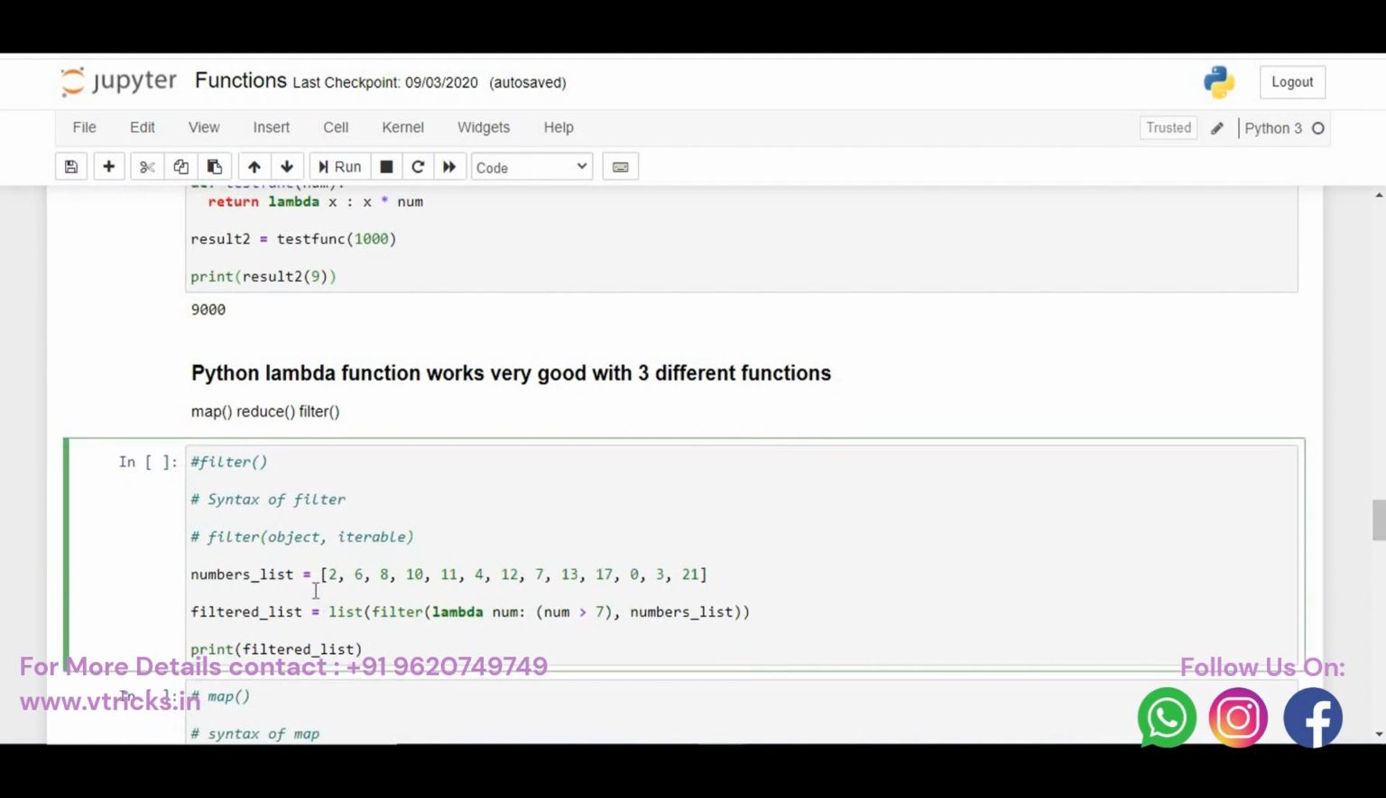When I say number list, I have a list. Hope everyone knows what a list is now, because we discussed the list in the data structures. We have already defined the list. The list has 2, 6, 8, 10, 11, 4 and all these numbers. Now, we saw 3 different functions: map, reduce and filter. How do we use this? Let me give an example.